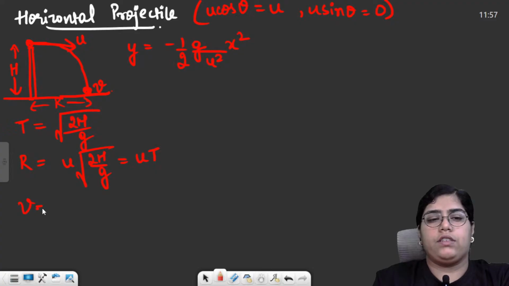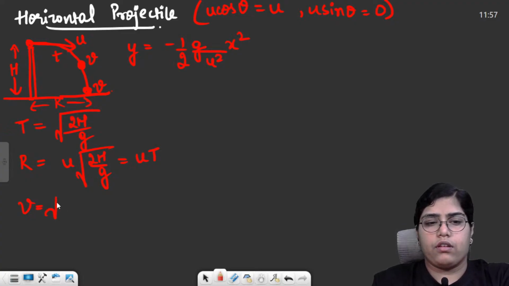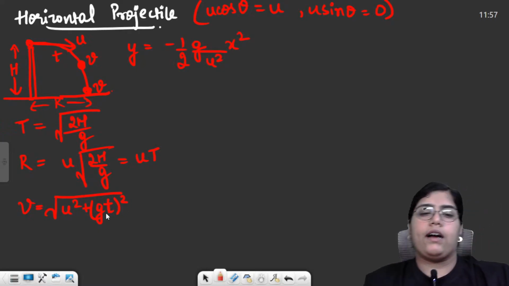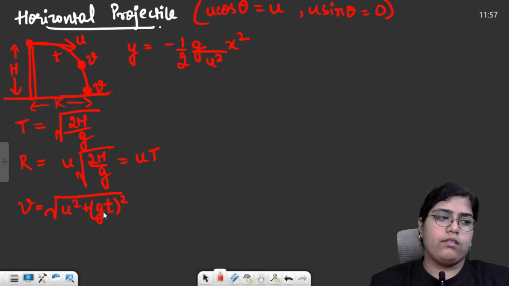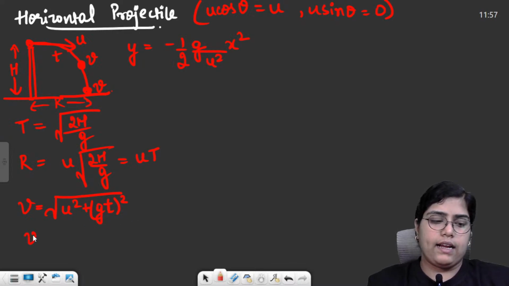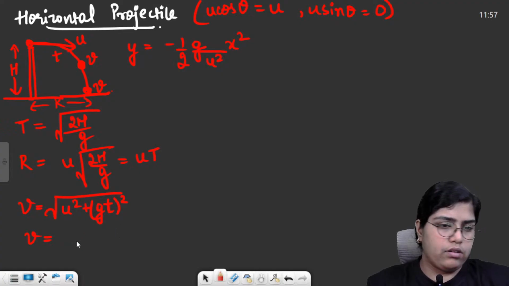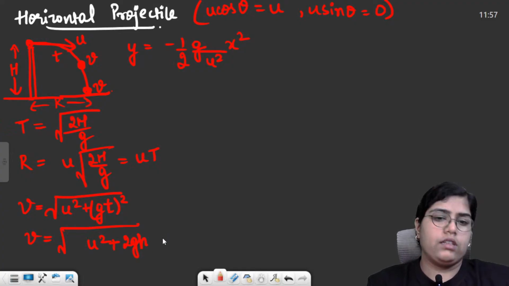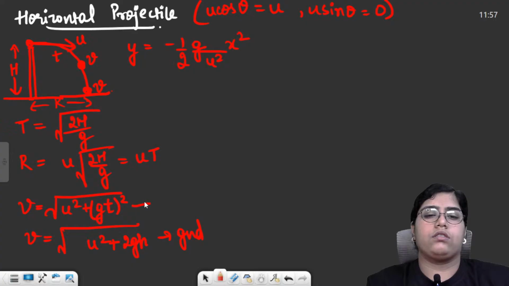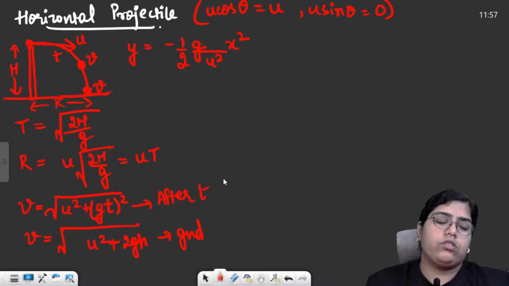And the final velocity with which it hits the ground, or I would say after time t, if I need to find out the velocity, this comes out to be root of u square plus gt whole square. And this is the velocity at any time small t. If you need to calculate the velocity with which it will hit the ground, then that formula will come out to be v is equal to root u square plus 2gh. This is the velocity with which it hits the ground. This is the velocity after time t. Okay. So this is horizontal projectile.